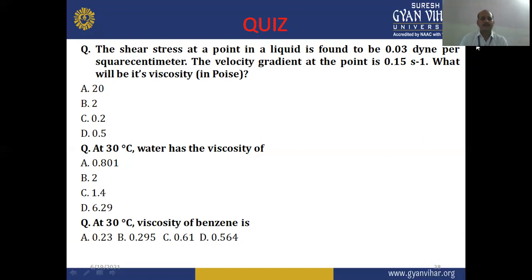Similarly, the next question: at 30 degrees centigrade, the viscosity of benzene is. Please go through the viscosity table and find out the viscosity of important chemicals widely used in pharmaceutical practicals. The options are A 0.23, B 0.295, C 0.61, D 0.564.